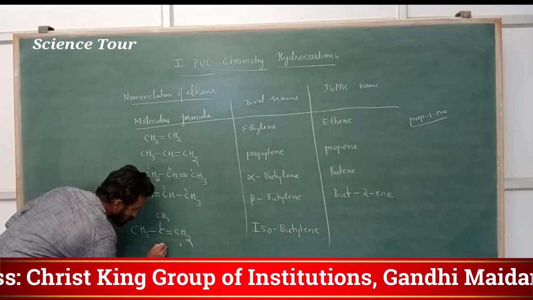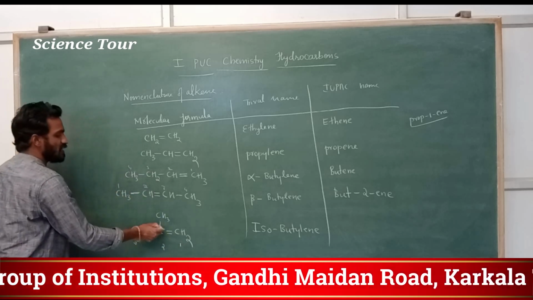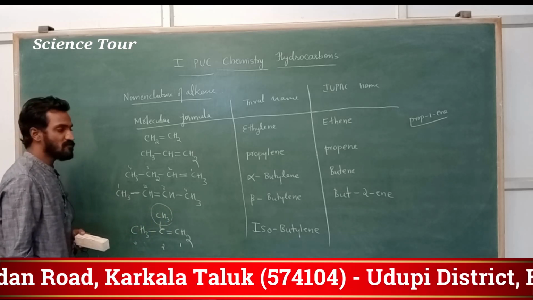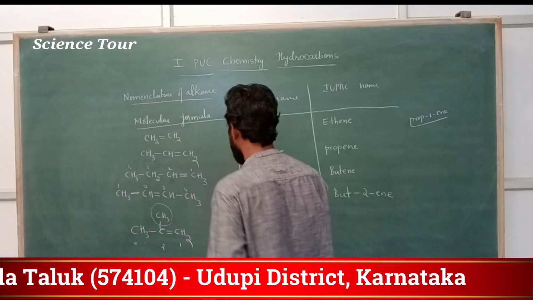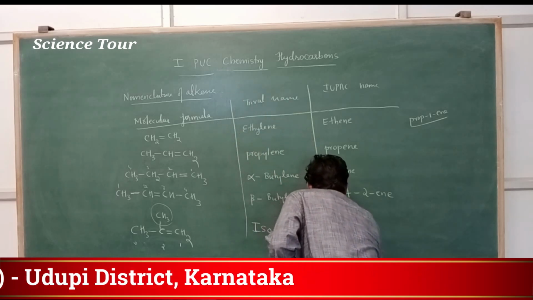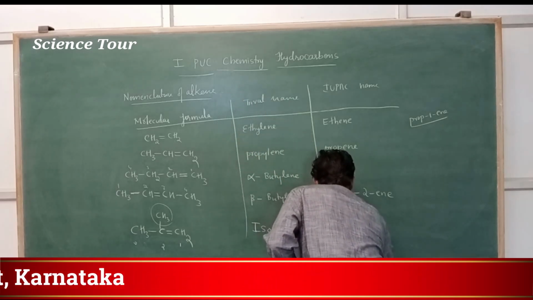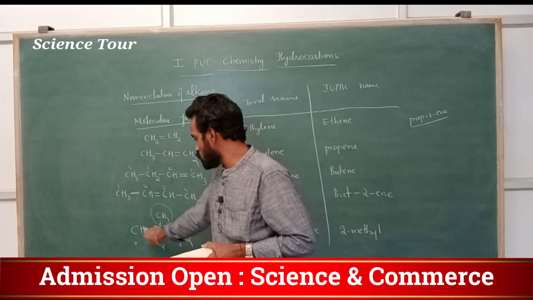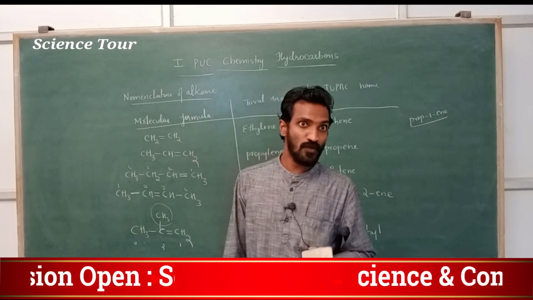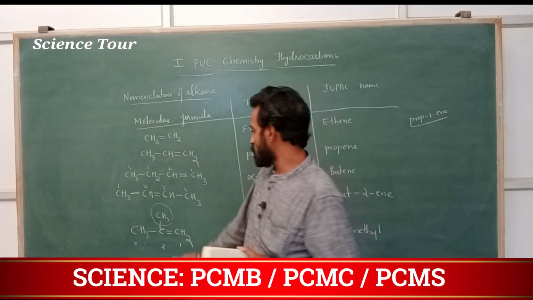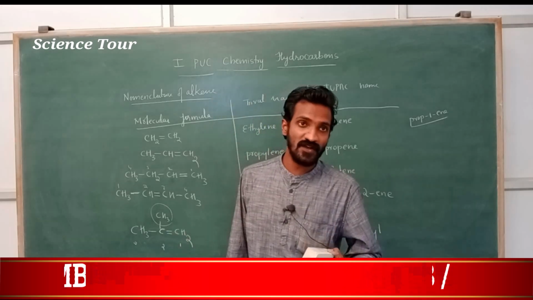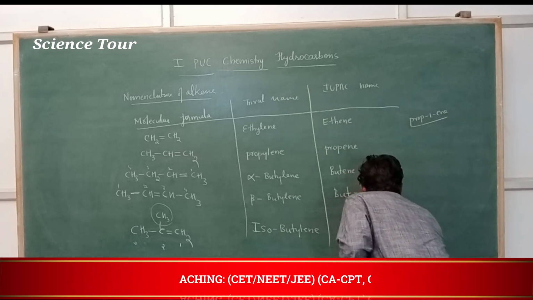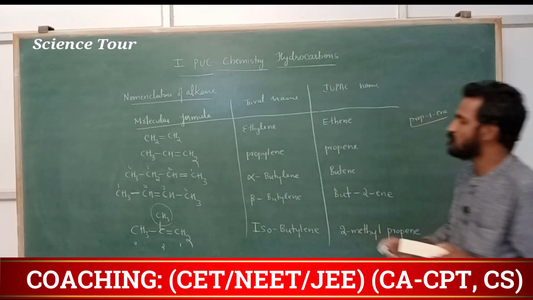So 1, 2, 3. In the second carbon, what is there, my dear students? In the second carbon, a methyl group is there. So how to write it? Last class I explained: 2-methyl. First you have to write the substituent group. 2-methyl is over. Next, how many carbon atoms are there? 1, 2, 3. Prop. Correct, no? Here one double bond is there. You can write prop-1-ene also. You can write propene also. Okay. 2-methylpropene.